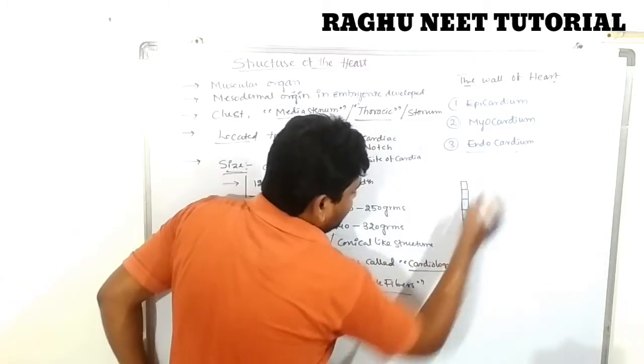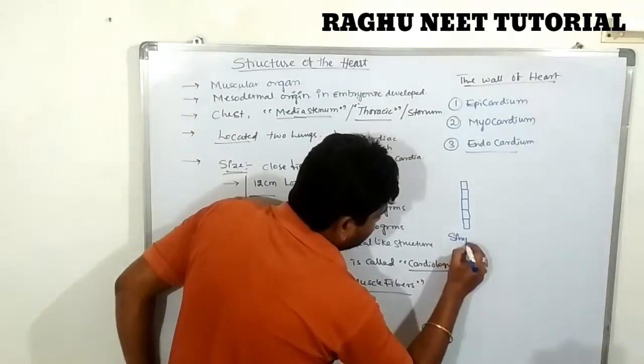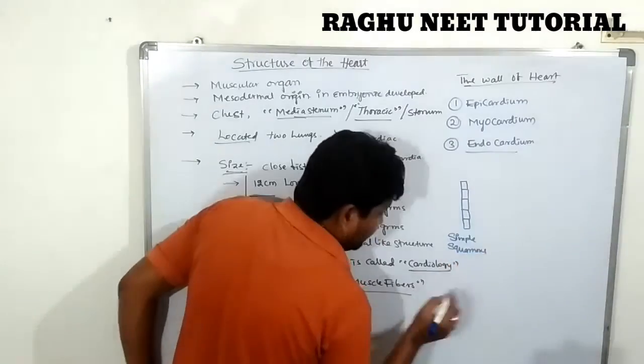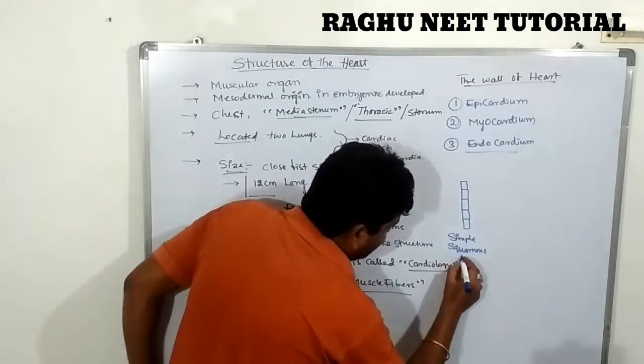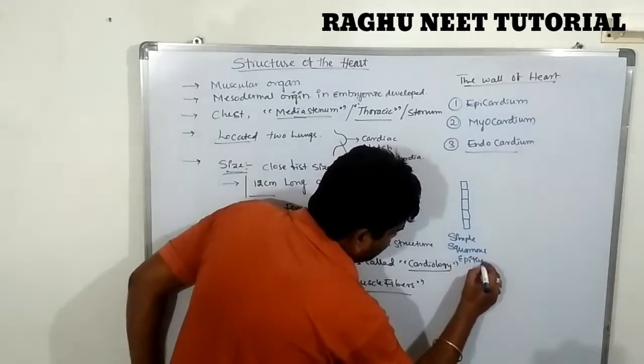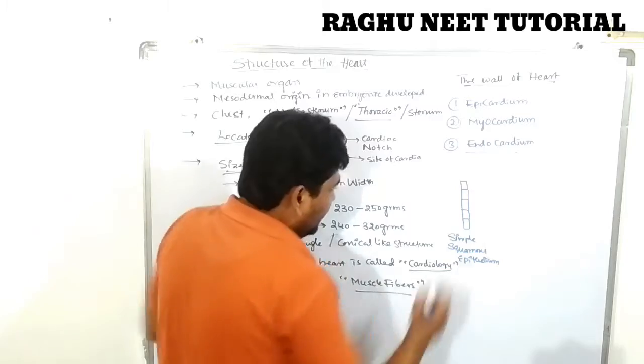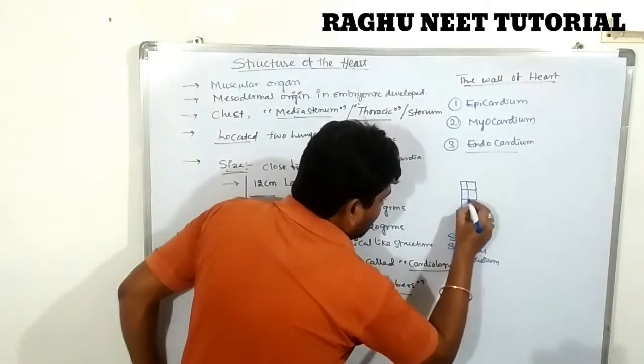The endocardium is made up of simple squamous epithelium. Very important. We already discussed this in first year.